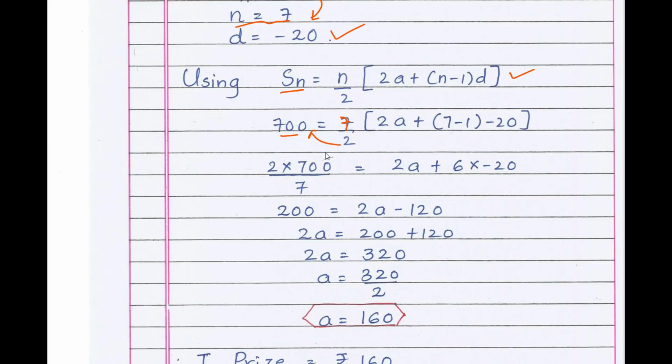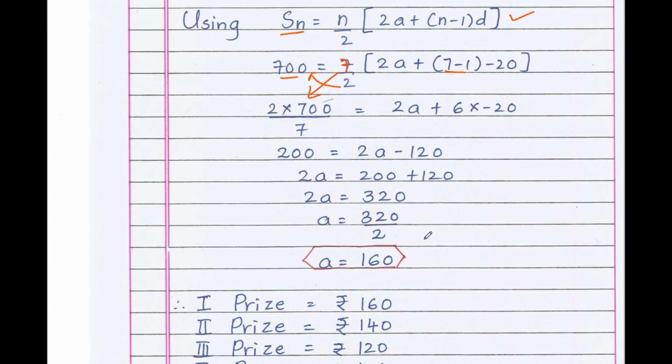Now multiply 2 into 700 divided by 7, that is cross multiply, equals 2a plus 6 into minus 20. 7 ones are 7, hundreds are 2 into 100 is 200. Now 2a plus minus 6 into 20 is minus 120. Now 2a equals 200, shift this minus 120 to LHS, it becomes 200 plus 120, that is 320.